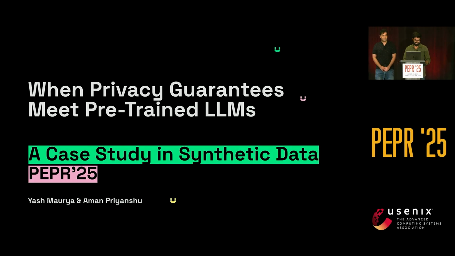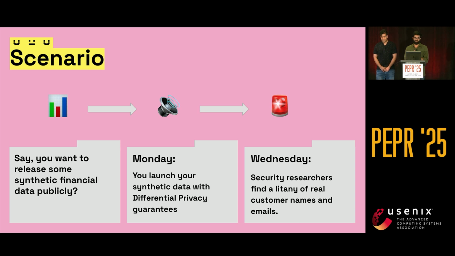So let's get started. Let's picture this scenario. A company releases their synthetic financial data set publicly. They've got differential privacy guarantees, epsilon set at 8, all the mathematical protections in place, and they're thinking, we've got DP, what could possibly go wrong? Well, it turns out quite a lot could go wrong, and all it took was some grad students with their laptops and local compute to find it out.